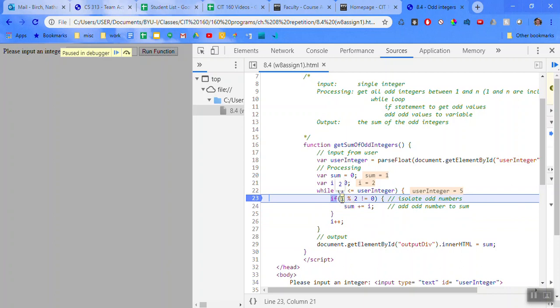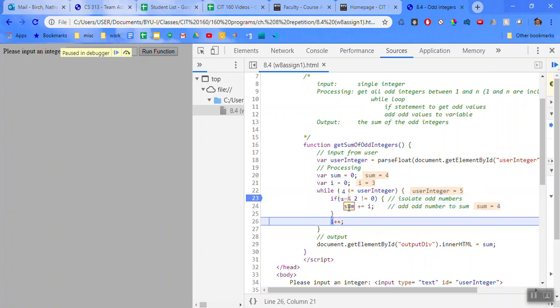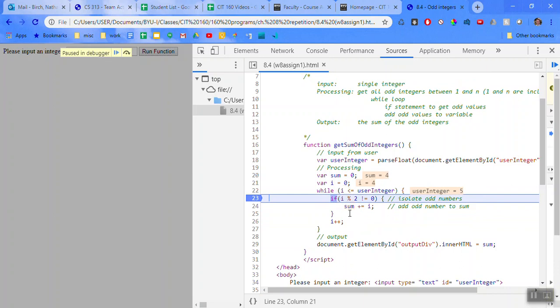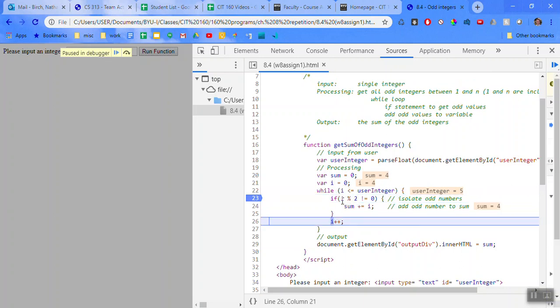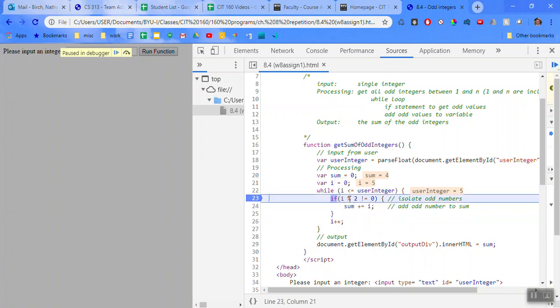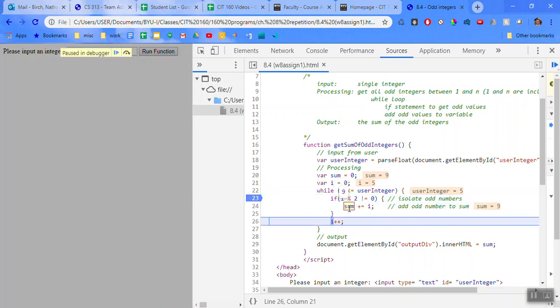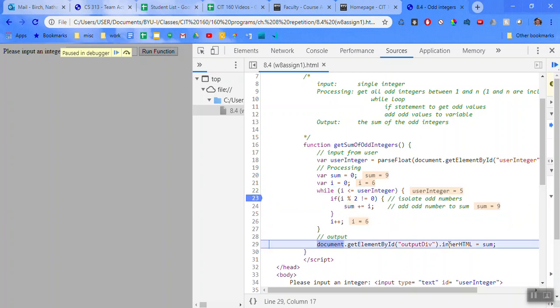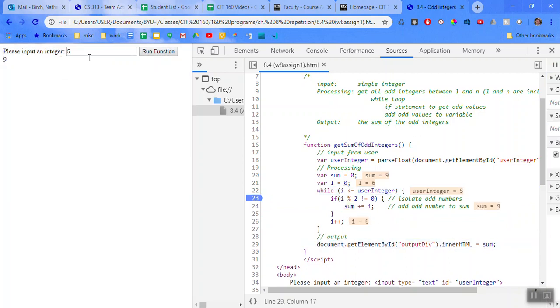Hit F8 again. 2 modulus 2 is going to be 0, right? So jump forward again. I is now 3. 3 modulus 2 is 1, which is not equal to 0. So now we'll add 3 to our sum. Now we have a sum of 4. Hit F8 to jump back up to my breakpoint. Jump down because 4 modulus 2 was equal to 0. Now we have I is 5. 5 modulus 2, it has 1 left over. And then we're adding 5 to our sum. And then we jump out of there and we'll output 9 to the page.